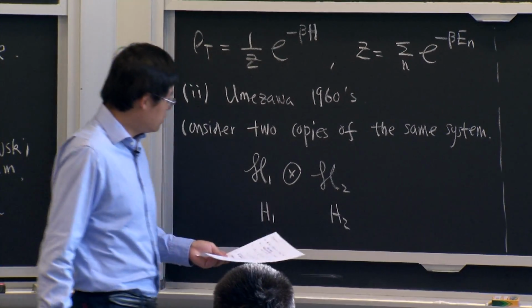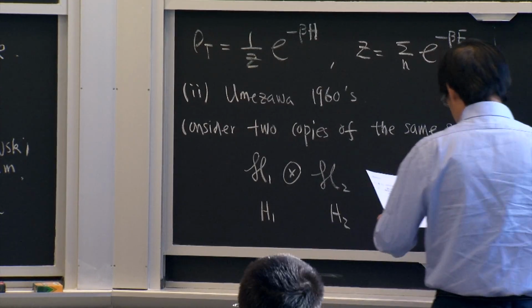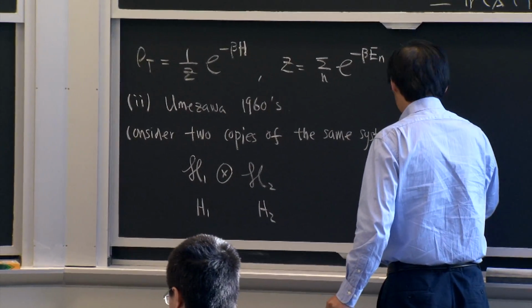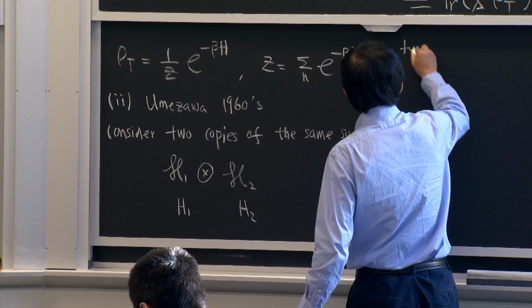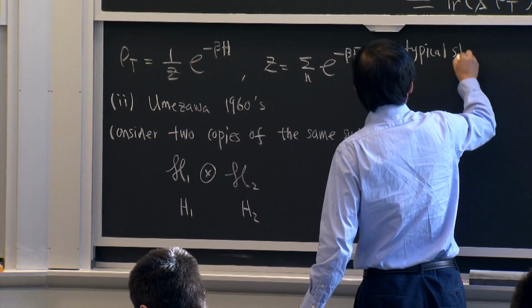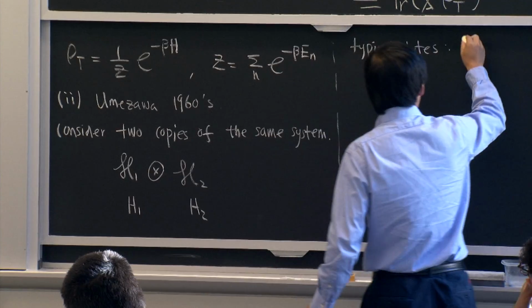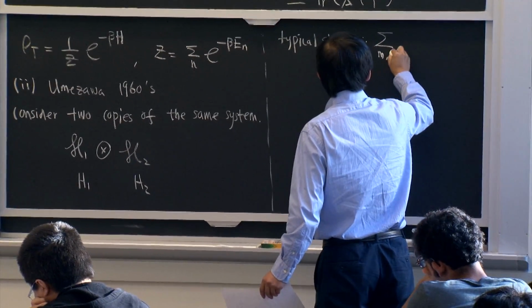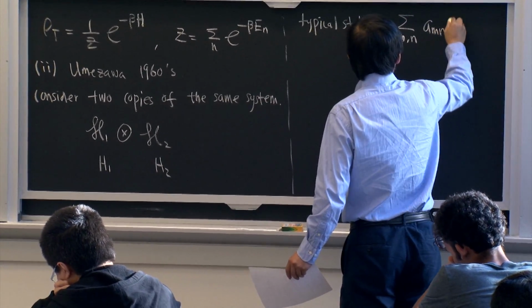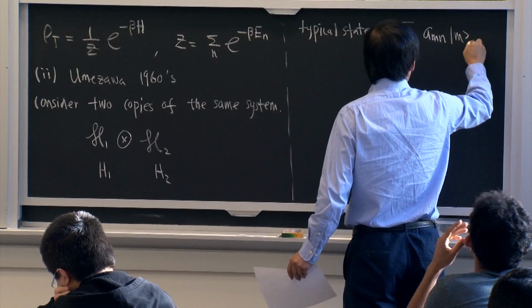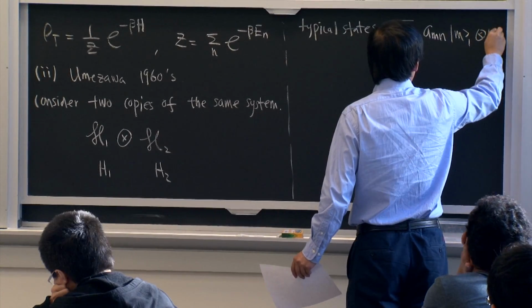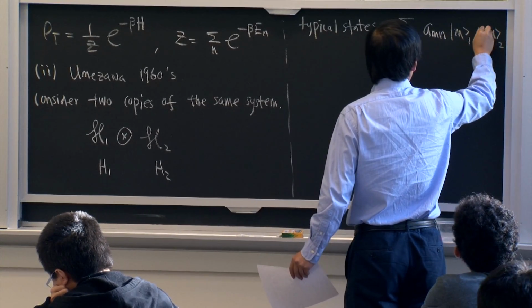Then in such a system, a typical state would be, say, of the form sum over m, n of A_mn, |m> tensored with |n>. Okay?